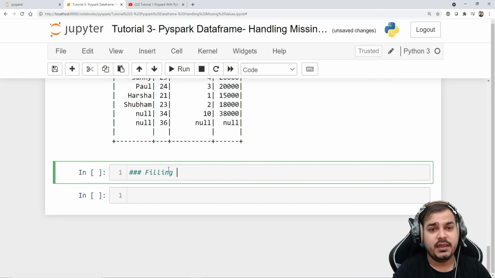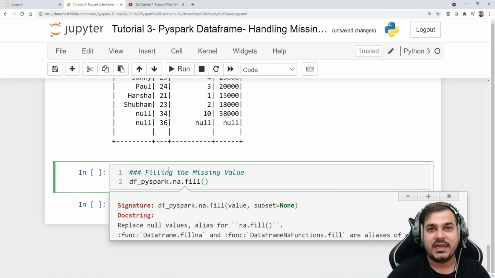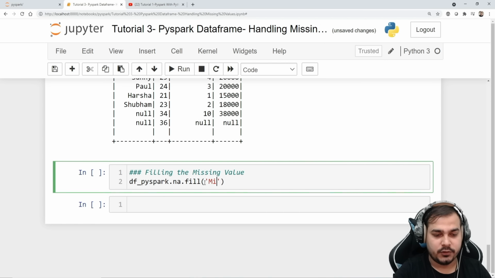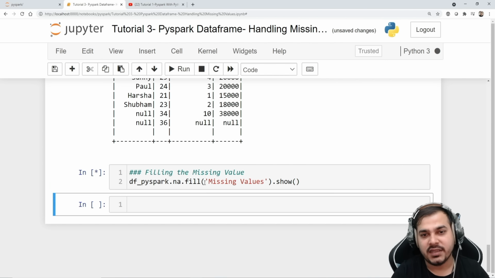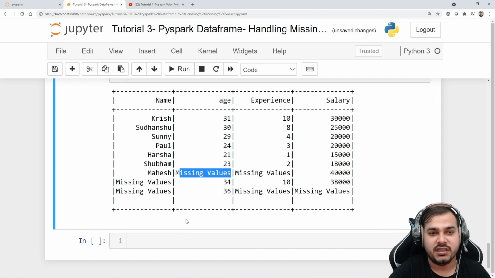Now let's fill the missing values. In order to fill the missing values, again I'll be using df_pyspark.na.fill, and inside this fill we take 2 parameters. One is value and the other is subset. Now suppose I give a value like this, say "missing value", and write dot show. Wherever there is a nan value, it is just going to replace it with missing values. So here you can see, where the null value was, it now says missing value, missing value, missing value.